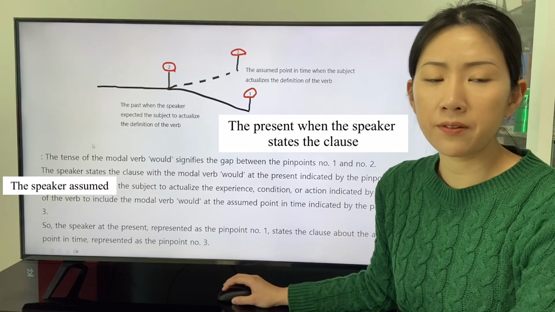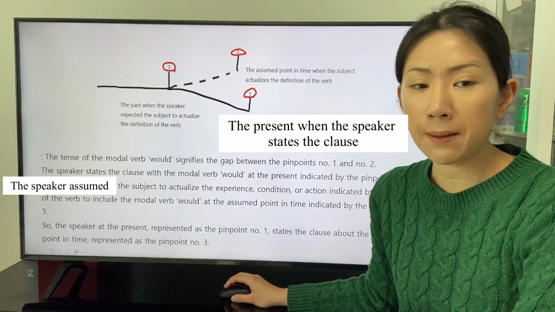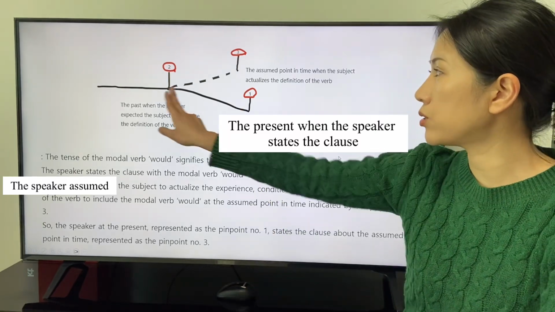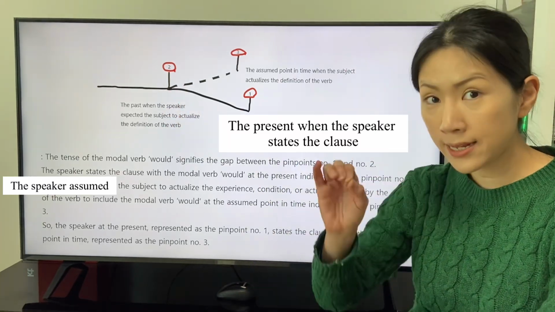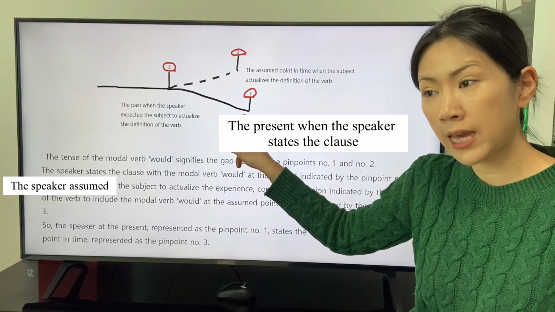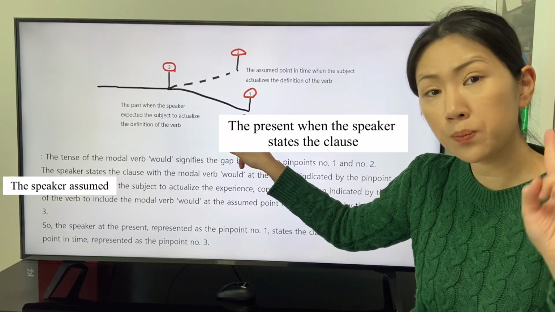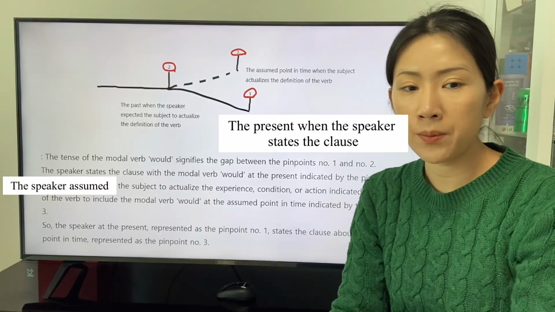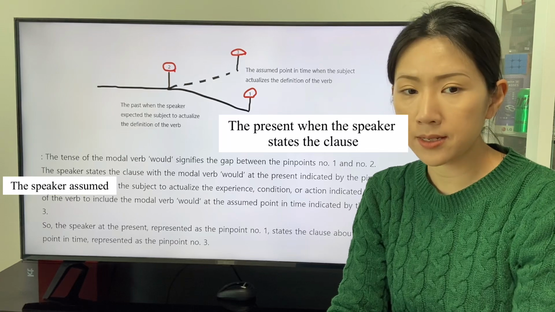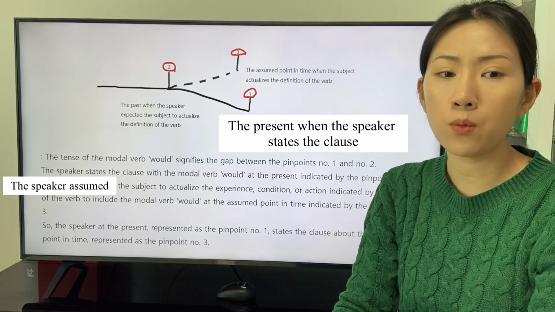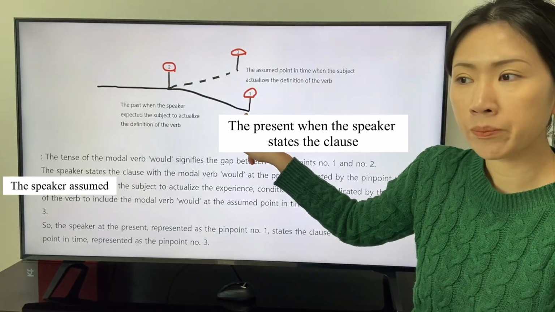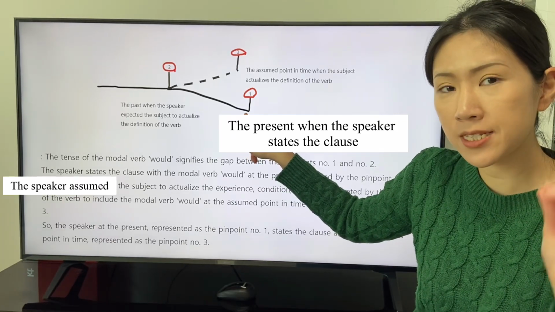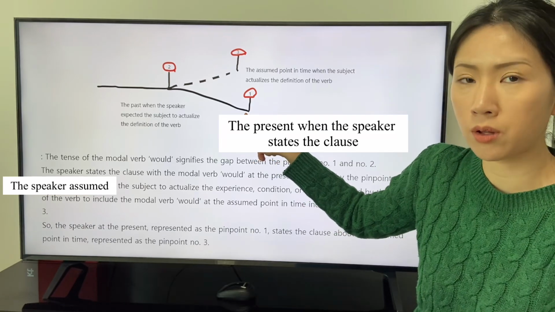The tense of the modal verb would signifies the gap between the pinpoints number 1 and 2. The tense signifies the gap between the 2 points in time. The speaker states the clause with the modal verb would at the present, indicated by the pinpoint number 1. The speaker is always at the present. The speaker states the clause in the conversation with the listener.